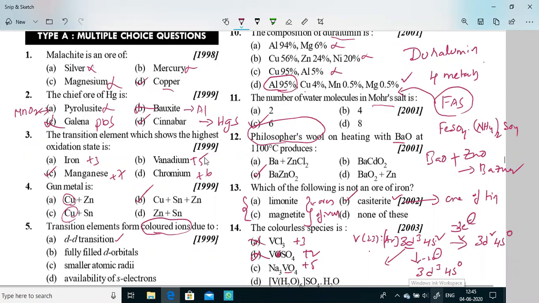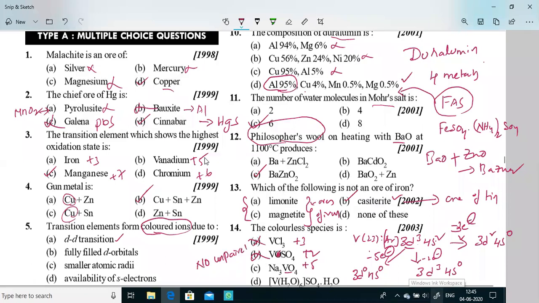Plus 5 means you have to remove how many electrons? 5 electrons you have to remove. So 2 electrons you remove from the s orbital, right? And 3 electrons you remove from the d orbital. So finally, the new electronic configuration will be 3d0 and 4s0. Is there any unpaired electron in this one? No.